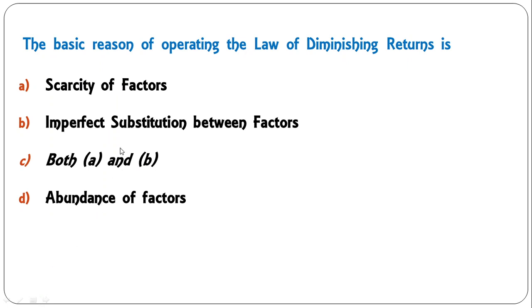Moving on to the third question, the basic reason of operating the law of diminishing returns is: A, scarcity of factors, B, imperfect substitution between factors, C, both A and B, or D, abundance of factors. So why does the law of diminishing returns occur? The reason is both scarcity of factors and imperfect substitution between factors. So C is the correct answer.